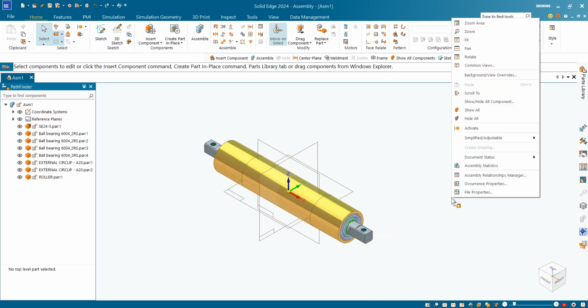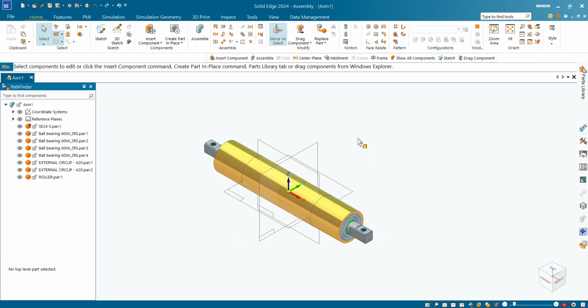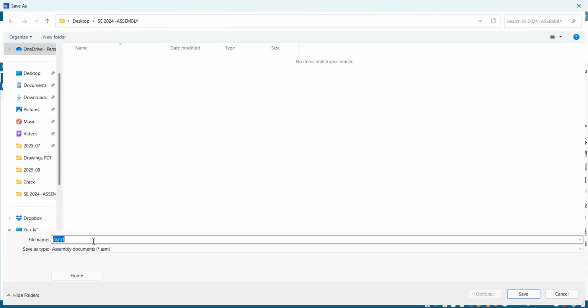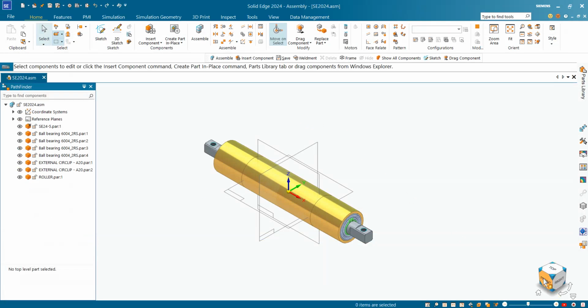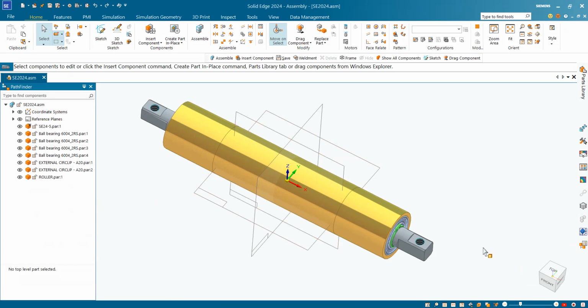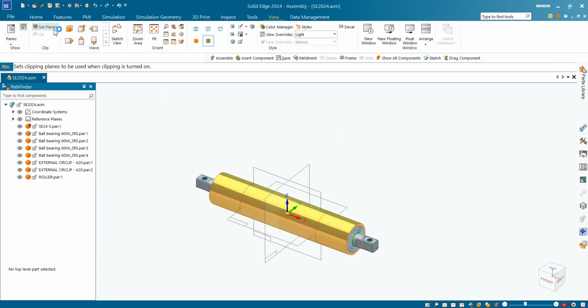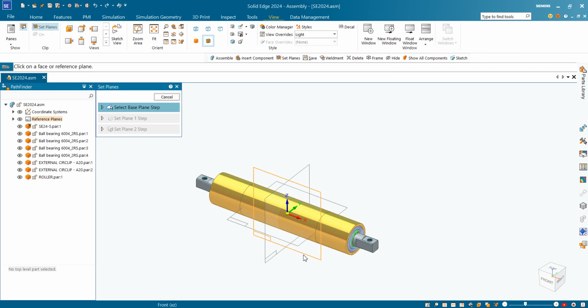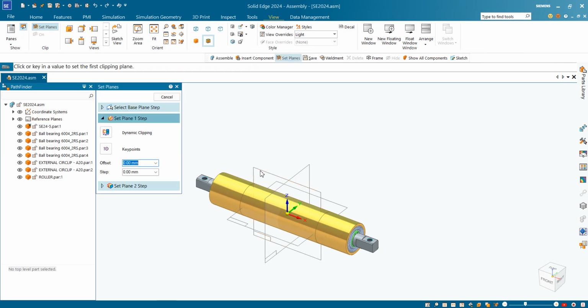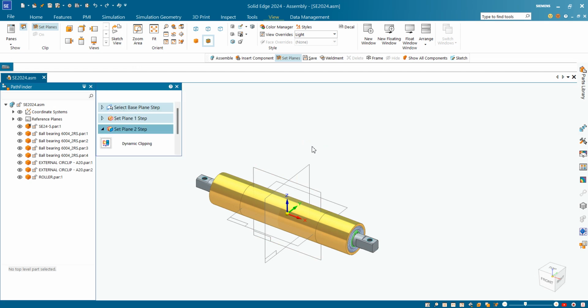Okay, and friends, save this assembly as SE24 assembly. Okay, now it is saved, and if you want to take a section of it, then go to view, then click on set planes. Okay, then select this plane, select offset as 0, then enter, and then move this plane backward.